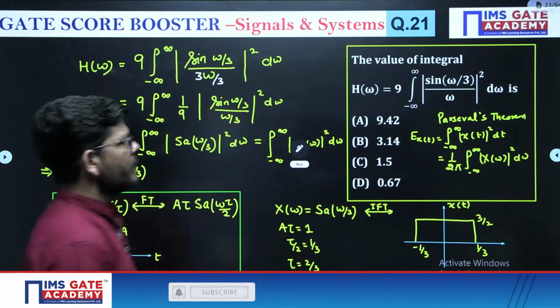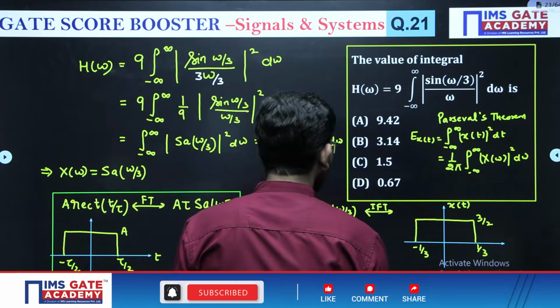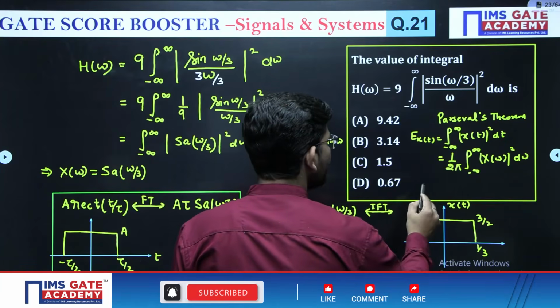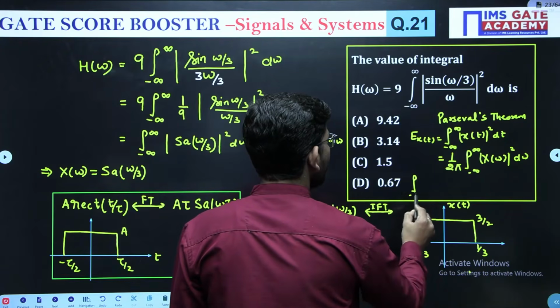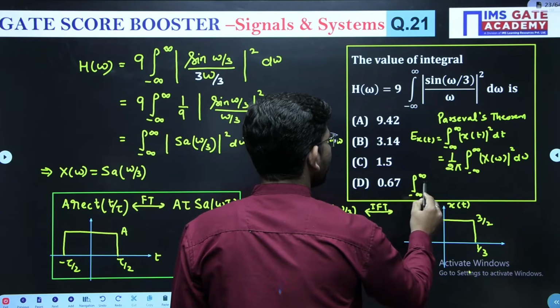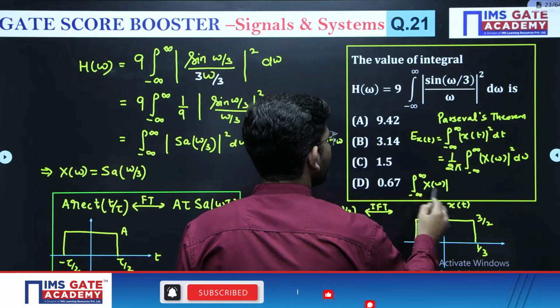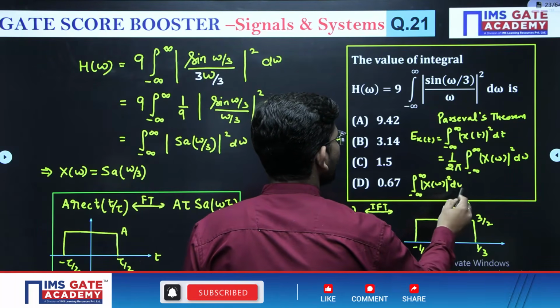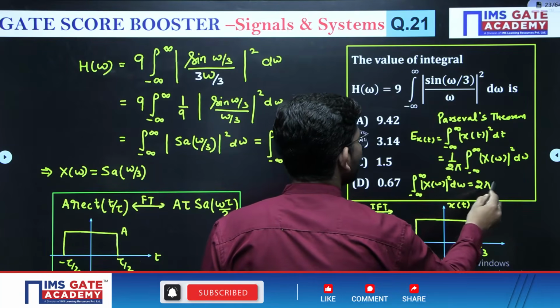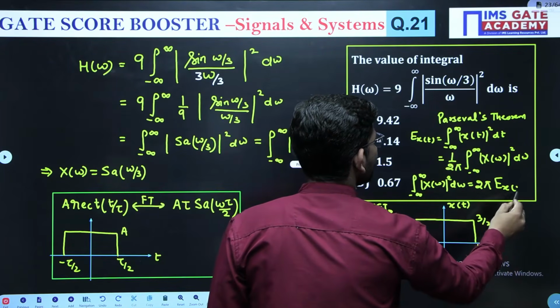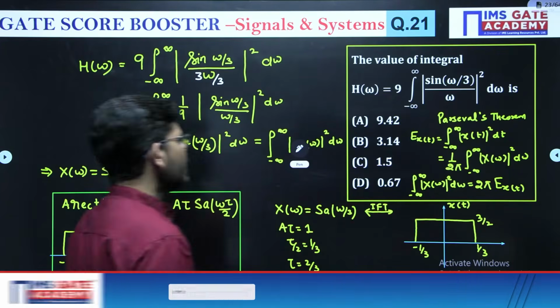So from this, suppose I have to calculate minus infinite to plus infinite x of omega square d omega, then this is equal to 2 pi into energy of the signal xt, right?